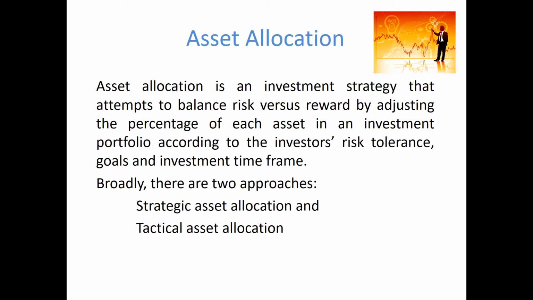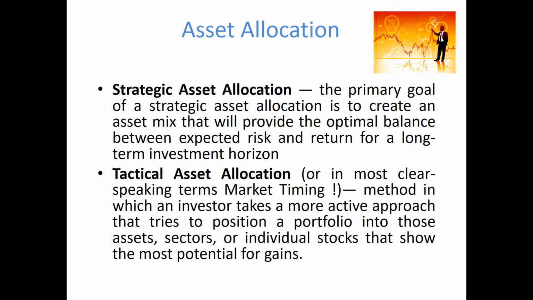There are two different approaches to asset allocation, strategic asset allocation and tactical asset allocation. With strategic asset allocation, the primary goal is for investors to pursue their own personal characteristics, and most importantly here is their degree of risk aversion, and to come up with a mix across asset classes that completely meets those personal characteristics. The only way that the asset allocation then changes with respect to strategic asset allocation is by rebalancing back to the original position to continually reflect the particular objectives and means of the investor.